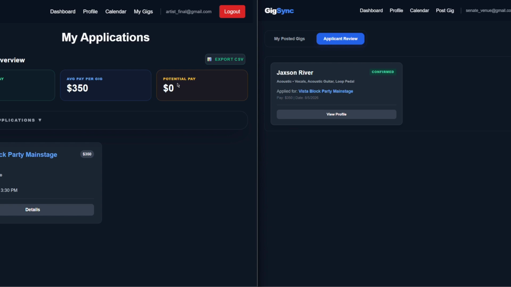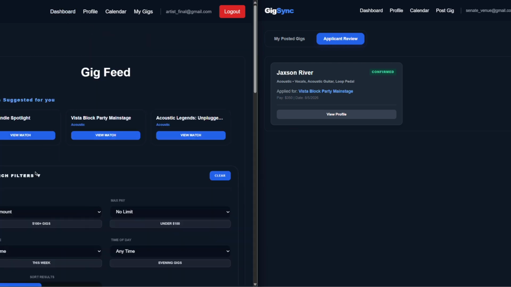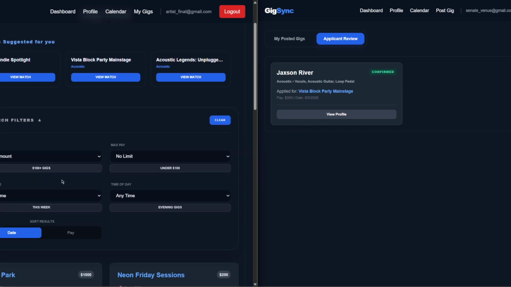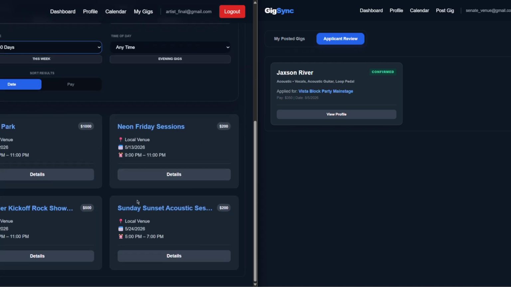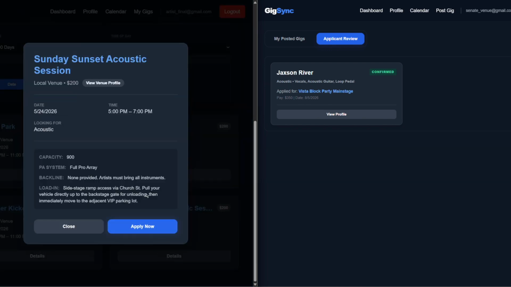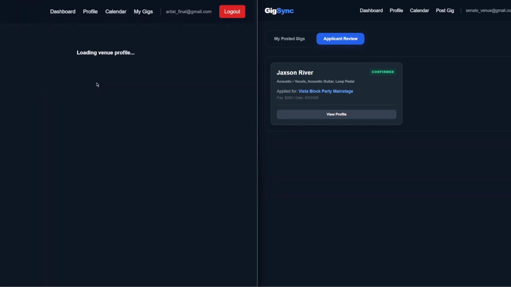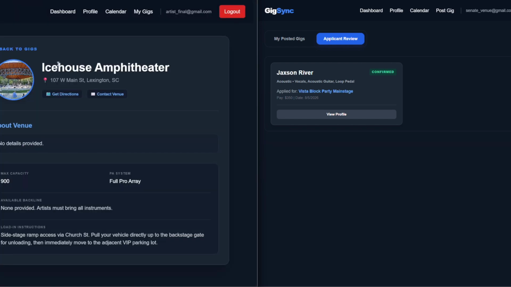So let's go back to the dashboard and let's use a filter to find another gig for Jackson at a sooner date. So let's go to time frame and look for a gig in the next 30 days. After doing this, we can see this one gig that interests Jackson. So let's click on it and we can also see the details for this gig and look at the first detailed page of it as well. And yes, let's apply for this gig.